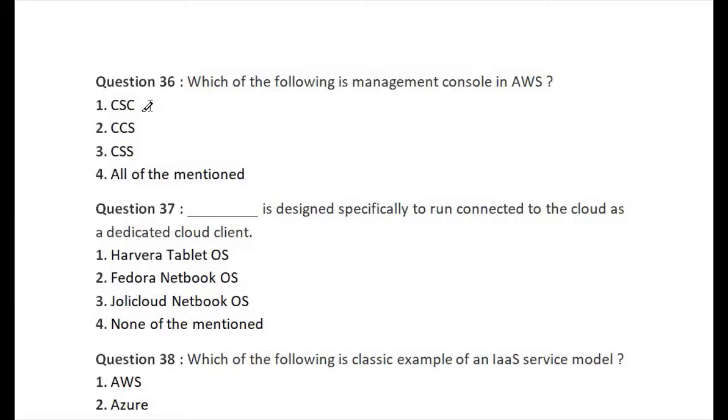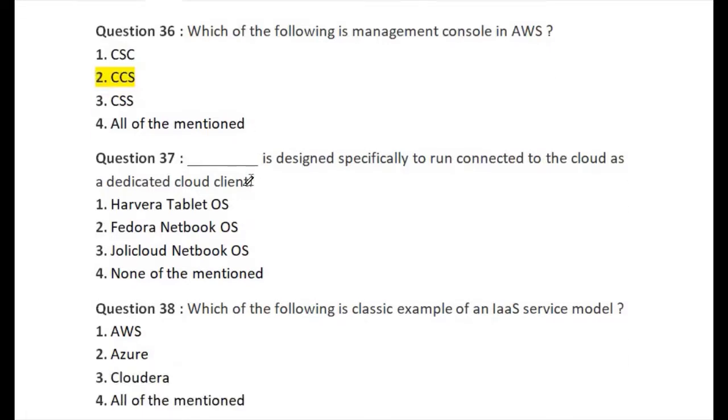First one is Common Service Center, second one is Cisco Cloud Service and Products, third one is Cloud Computing Service Provider, and last one is all of the mentioned. So the right answer of question number 36 is option number 2. This is the right answer of question number 36.